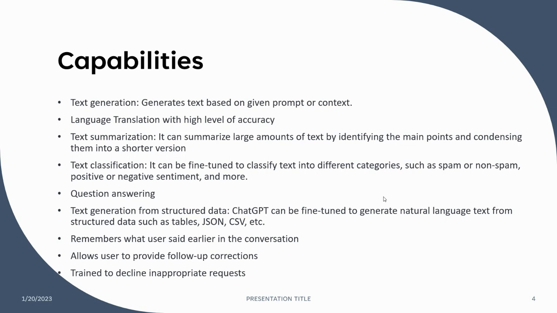Remember what users said earlier in the conversation. Within the same conversation, if you are asking ChatGPT to write a program about serialization, and then you ask to write it in JavaScript, it will understand. Initially you were asking about deserialization, so it will write a snippet in JavaScript for deserialization. So it will understand the context within the conversation.